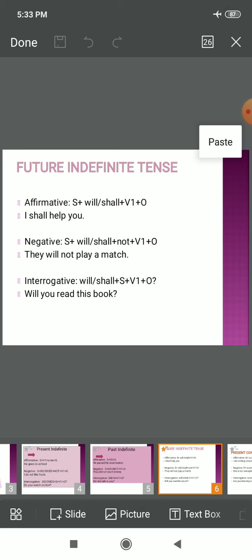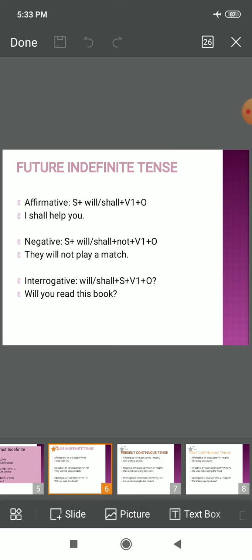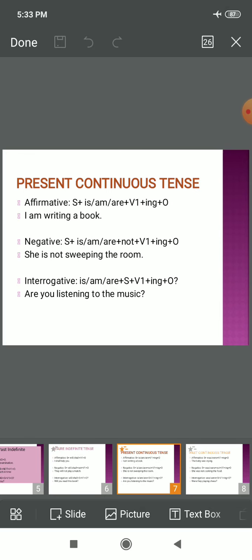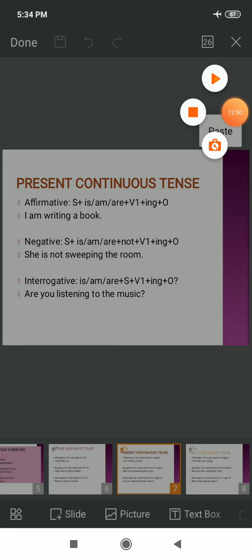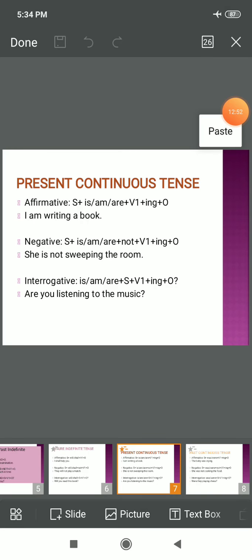As simple as that. Moving to the next type, that is present continuous tense. So again, children, we have three types of sentences. In affirmative ones, we would use subject plus one of these, is or am or are, plus verb's first form plus ing plus object. A simple example is, I am writing a book.